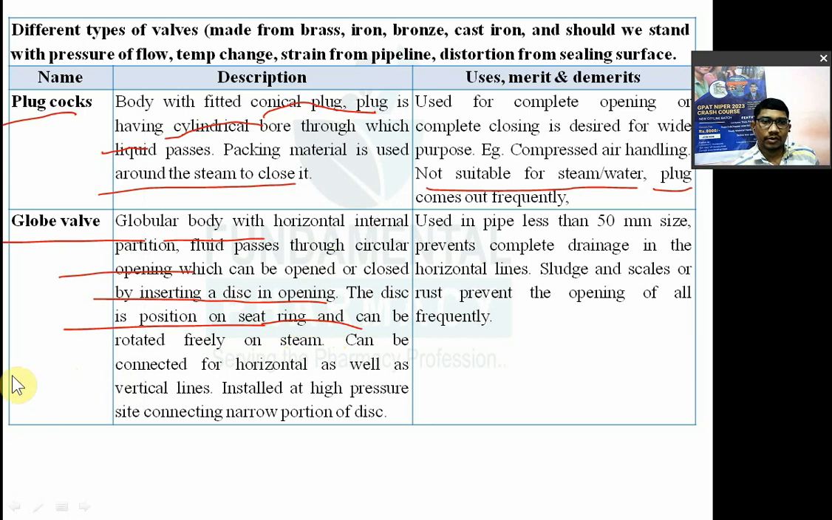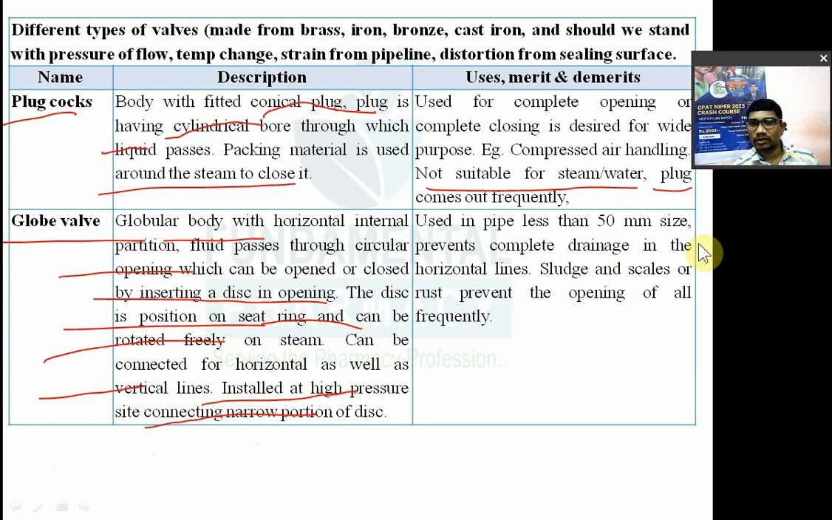It can be rotated freely on the stem. It can be connected for horizontal as well as vertical lines. Okay. This globe valve is installed at the high pressure side connecting a narrow portion disc. जहाँ पे ज़्यादा प्रेशर है तो वहाँ पे ग्लोब वाल्व इंसर्ट किया जाता है. I will explain this again with the help of a diagram.